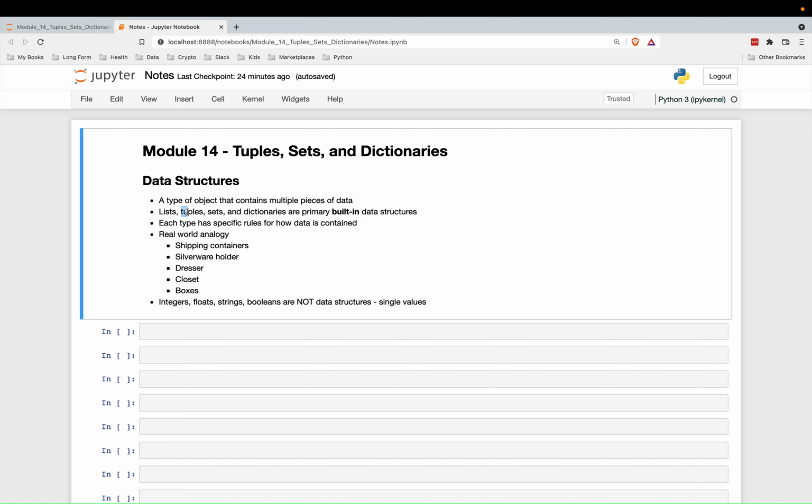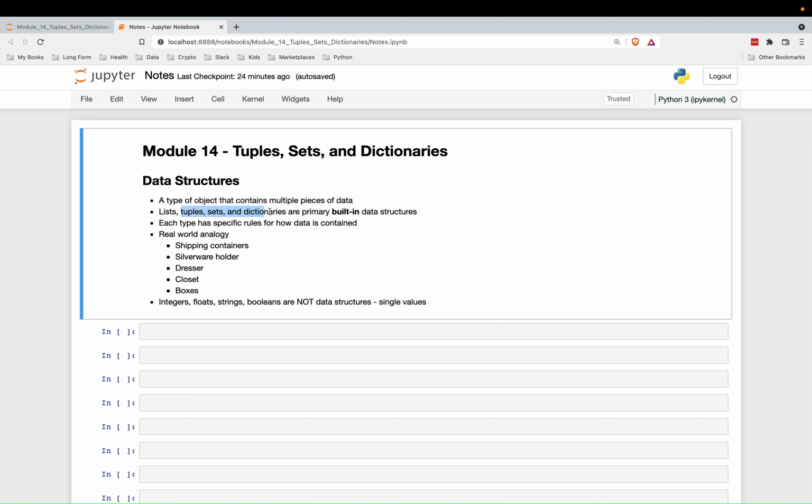In this module, we're going to learn about tuples, sets, and dictionaries. They are just different ways to contain data. You might think, okay, how could there be a different way to contain data besides a list? A list seems like a very simple way. You just have one item after another.